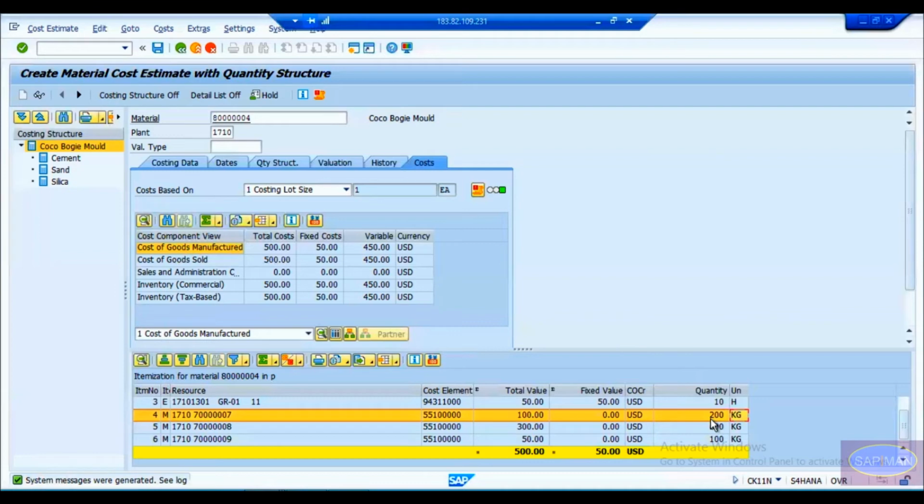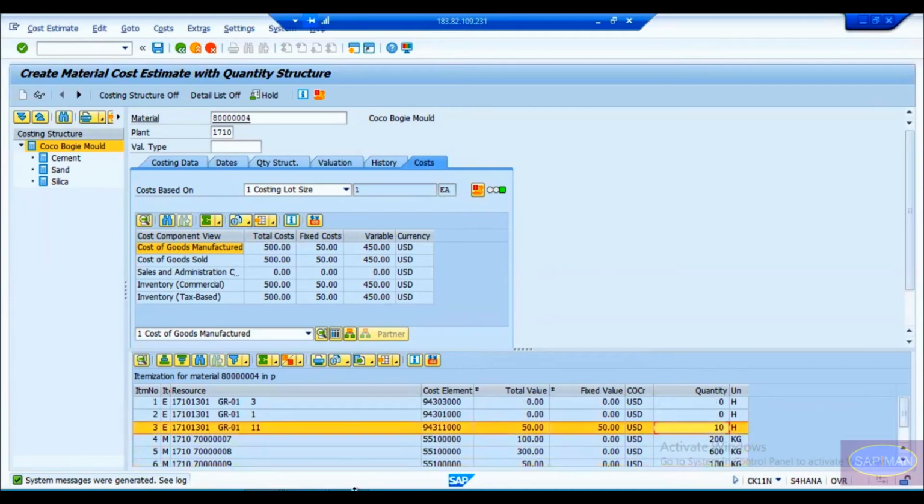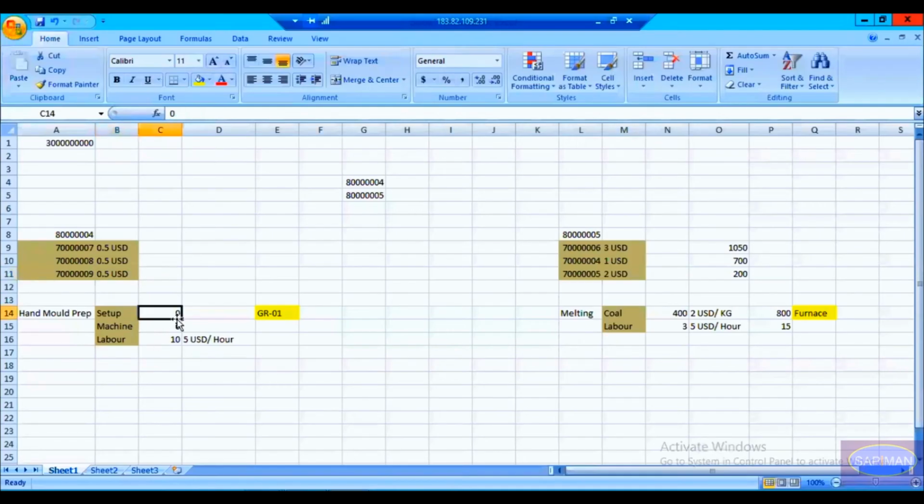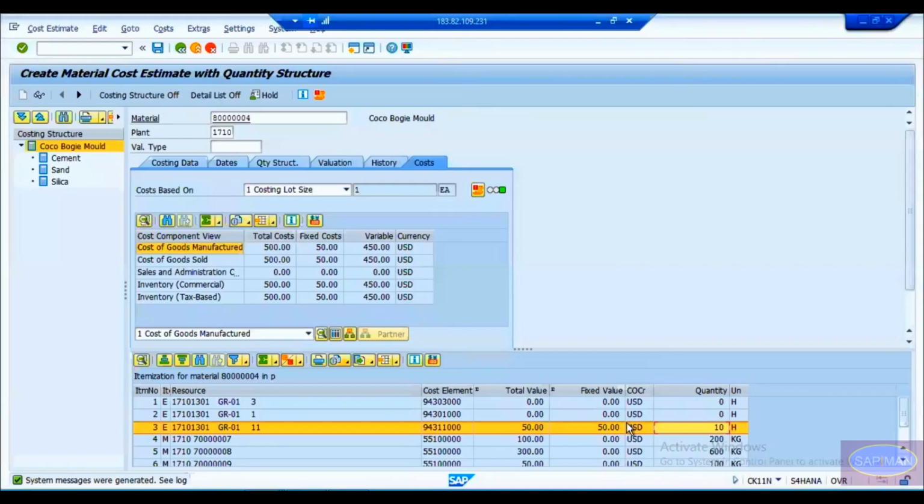So 200 kg into 0.5 is equal to 100 US dollar. Similarly, 600 kg into 0.5 became 300 US dollar. 100 kg into 0.5 is equal to 50 US dollar. So this is your material cost. Now if you go and check the operations, if you remember here, no setup, no machine, only labor. How much labor? It is 10 hour of labor at 5 US dollar, so it became a total of 50. 5 USD per hour, if it is 10 hour, it became 50 US dollar. The same thing you can see here. It is showing 50 US dollar.